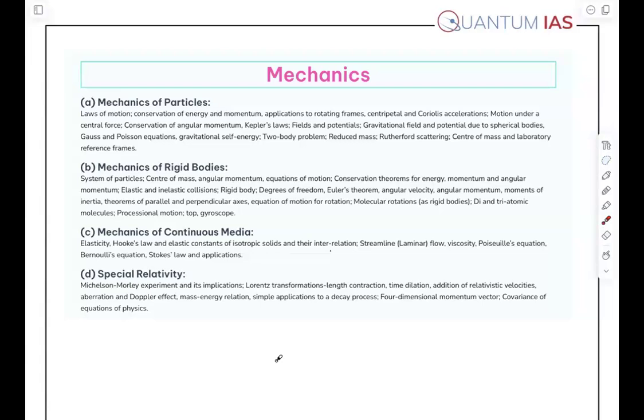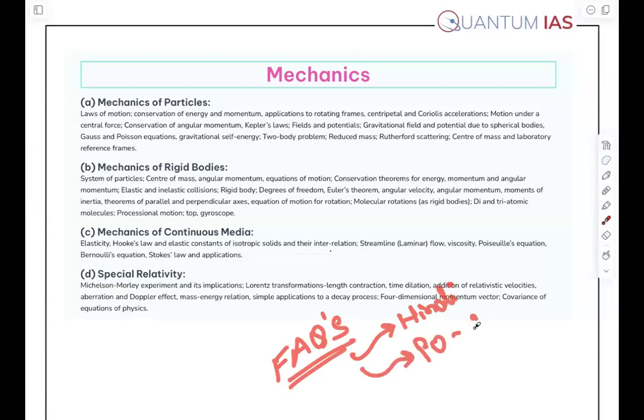The first frequently asked question by the students is, can we write all GS papers in Hindi and physics optional in English? Yes, you can write. You can write the remaining papers in Hindi and physics optional in English, right?